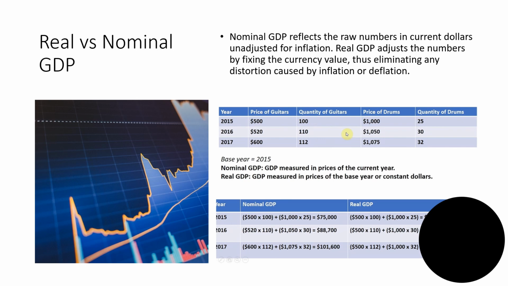As we can see from the table, it shows the calculation between the nominal GDP and real GDP. The nominal GDP is fixing its values, its prices, according to inflation. So the price goes like $500, $520, and $600 for 2015, 2016, and 2017, while real GDP stays at the same price, the base year.